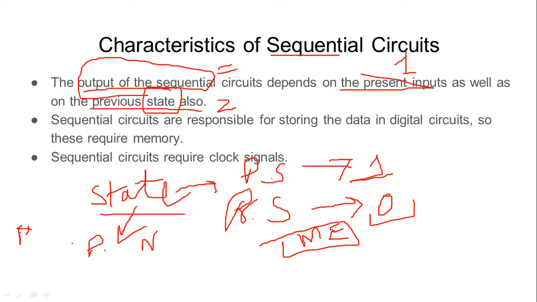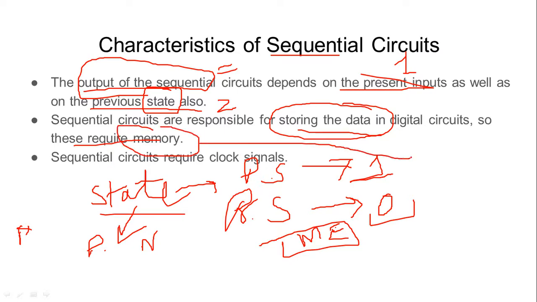So these are the three states where my clock can depict any of the results. The next thing is that circuits are responsible for storing the data. As we have already understood, they will be storing the data, so they require memory. So where will they be able to store the data? How do the circuits store the data? They require some memory.